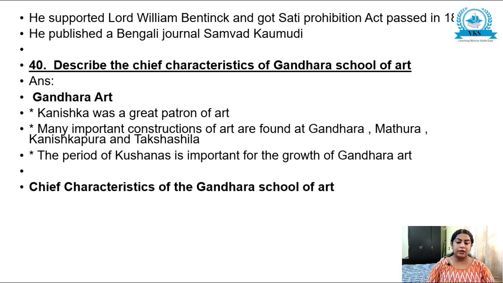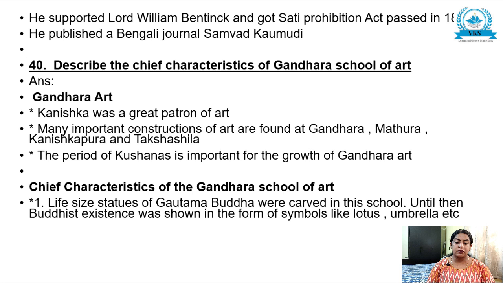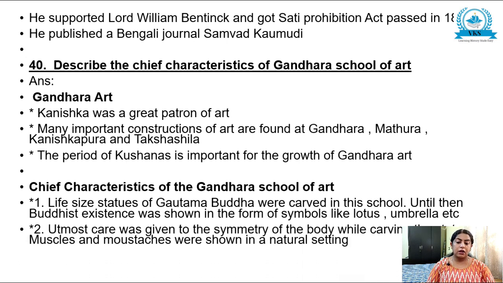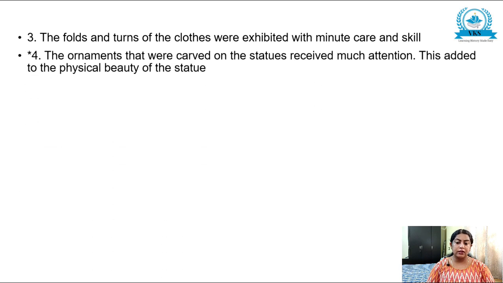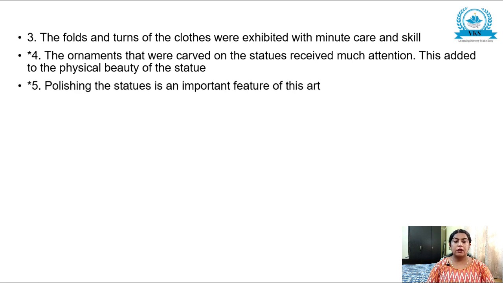Now regarding the chief characteristics, life-size statues of Gautama Buddha were carved in this school. Until then, the Buddha's existence was shown only in the form of symbols like the lotus, umbrella, etc. Utmost care was given to the symmetry of the body while carving the statues, and muscles and moustaches were shown in a natural setting. The folds and turns of the clothes were exhibited with minute care and skill, and the ornaments carved on the statues received much attention. This added to the physical beauty of the statue. Polishing the statue was also an important feature of this art.